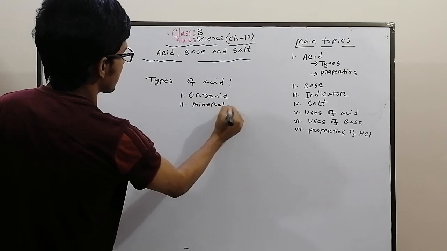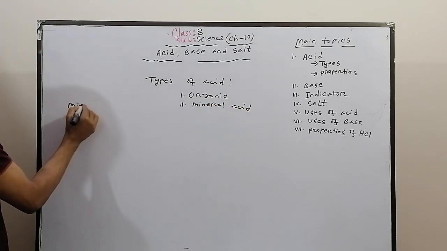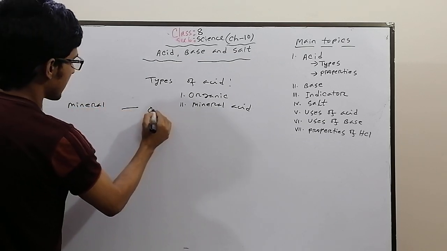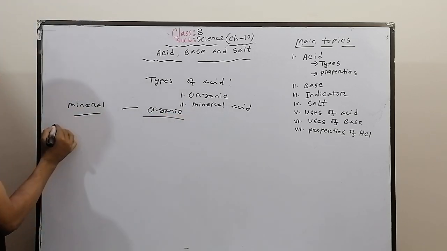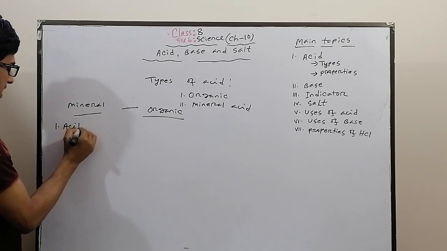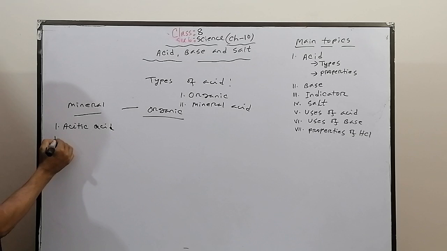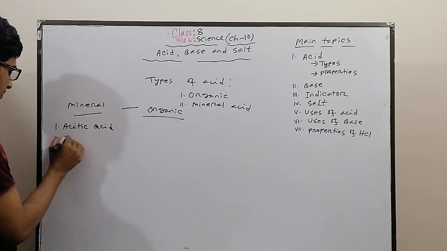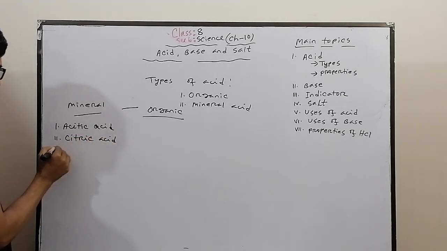Okay, mineral acid and organic acid. There are some lists you have to memorize. First, acetic acid. Then citric acid.